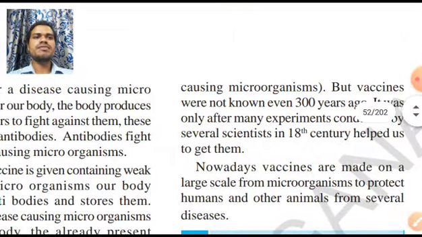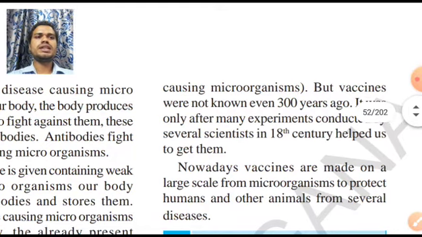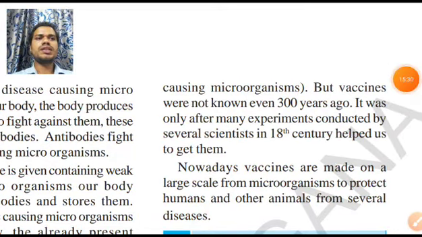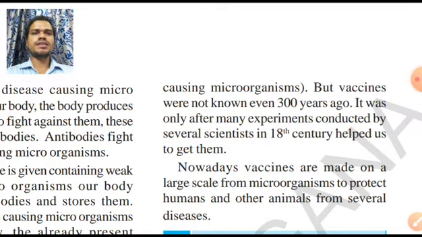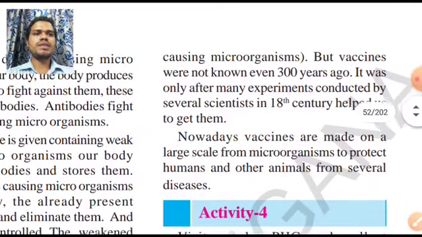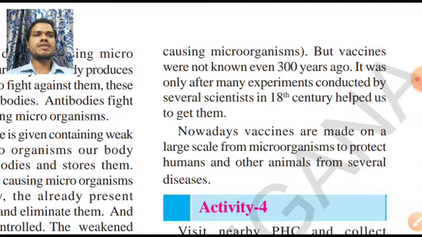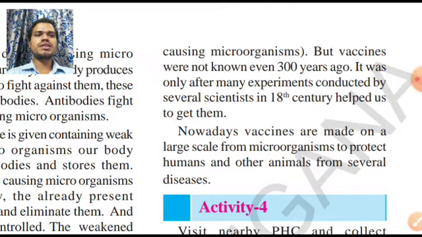But vaccines were not known till 300 years ago. Only for the last 300 years do we know that vaccines exist, but before that there was no vaccine. If a disease came to you, then your death was final. It was only after many experiments conducted by several scientists in the 18th century that they helped us to get them. Nowadays vaccines are made on a large scale from microorganisms to protect human beings and other animals from several diseases.